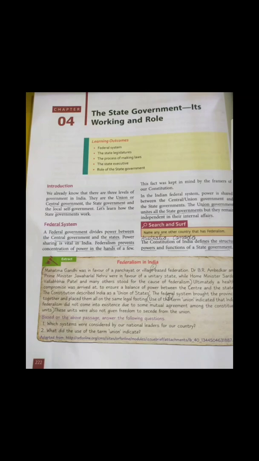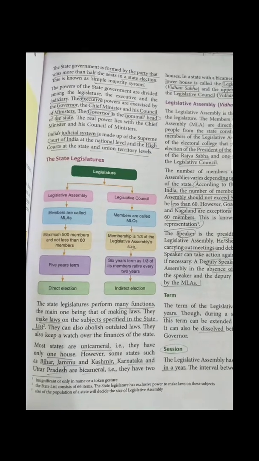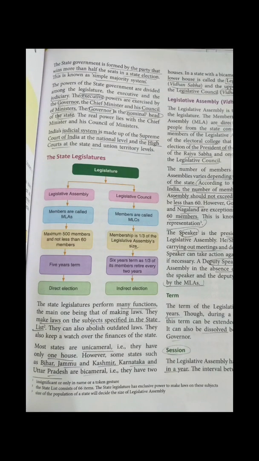In the state government we came to know firstly about the federal system, that the power is divided between the central government and the state government, and further we came to know about the state legislature. The state legislature has two houses, that is legislative assembly and the legislative council. For the legislative assemblies, members are called MLAs and legislative council members are called MLCs.